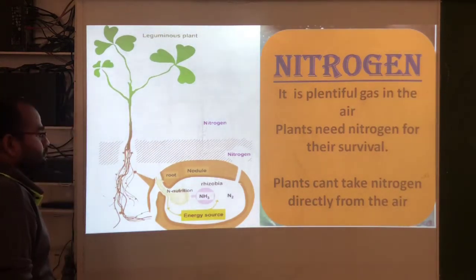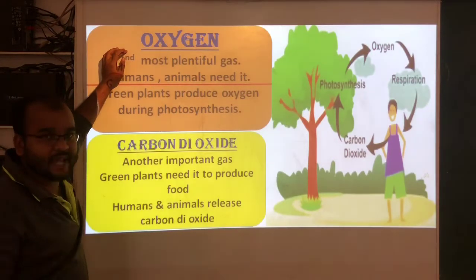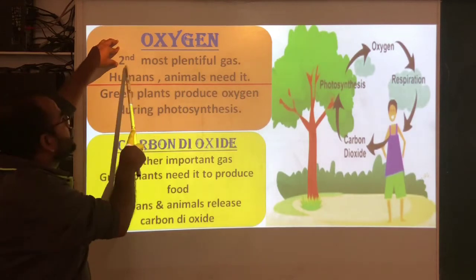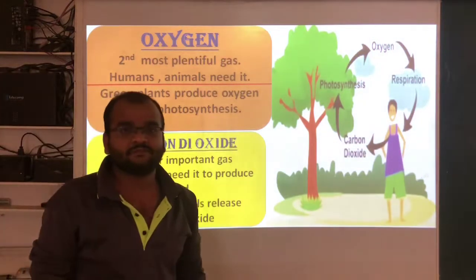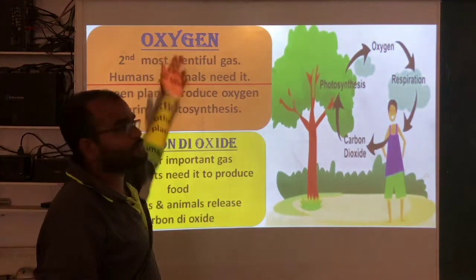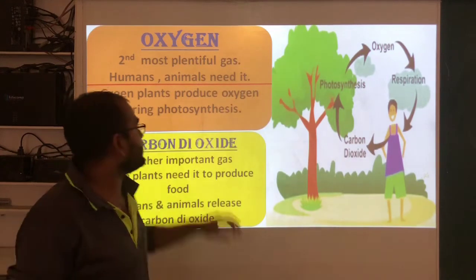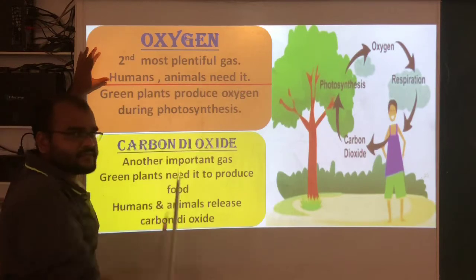Next, the second most plentiful gas, that is oxygen. Second most plentiful gas means in the atmosphere oxygen will be available in high amount after nitrogen. Here humans and animals need it.